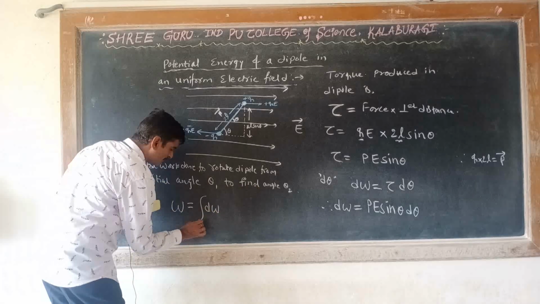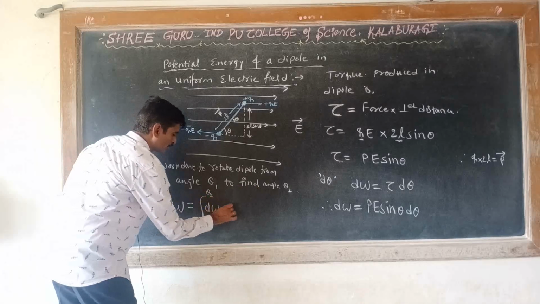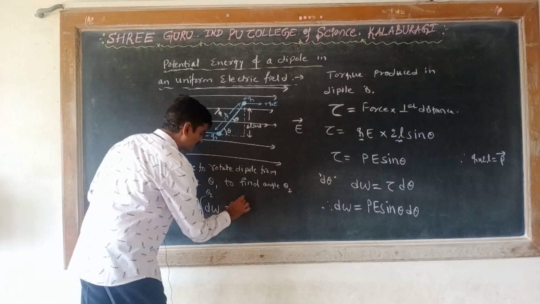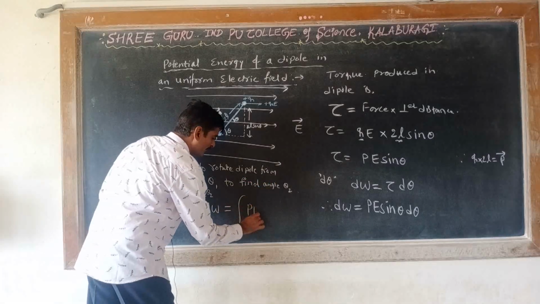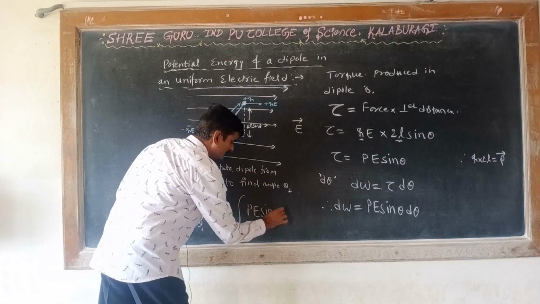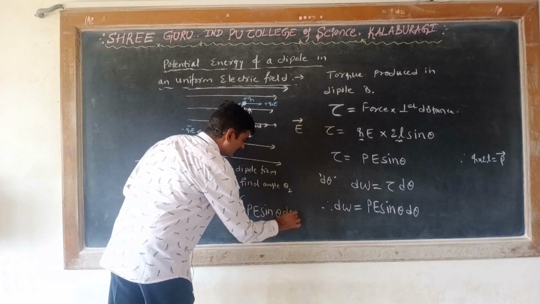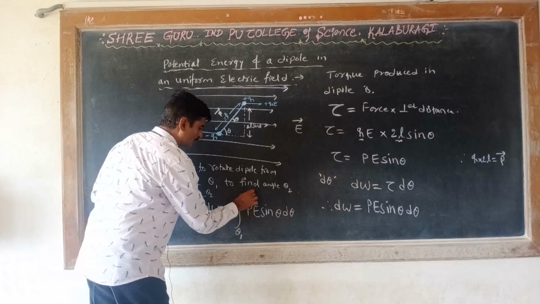Integration of dW from theta 1 to theta 2, and dW we have got already. So integration of PE sin theta d theta from theta 1 to theta 2.